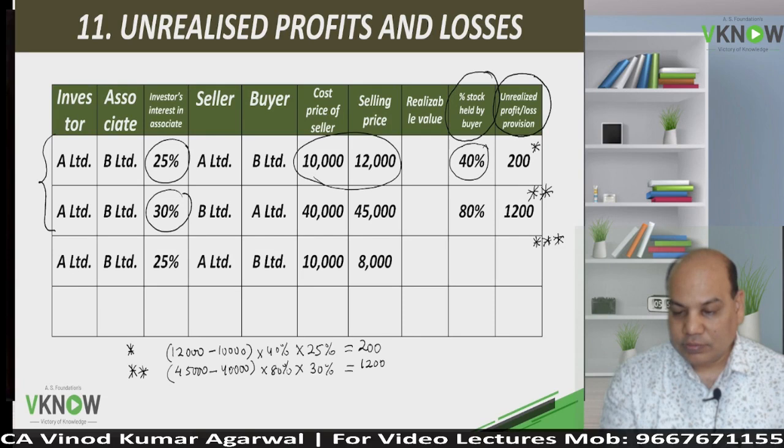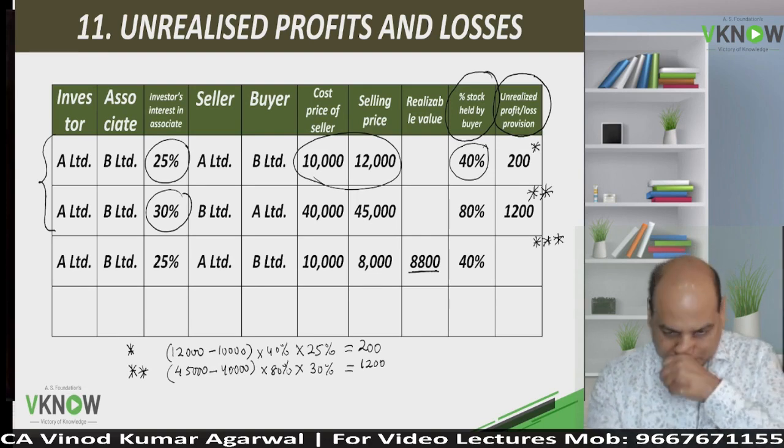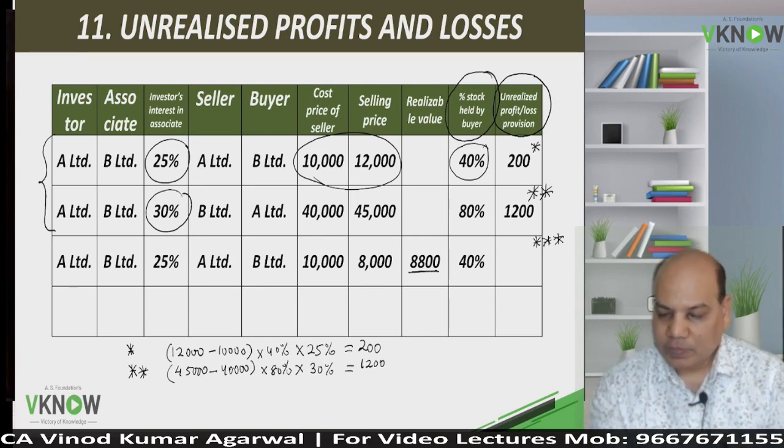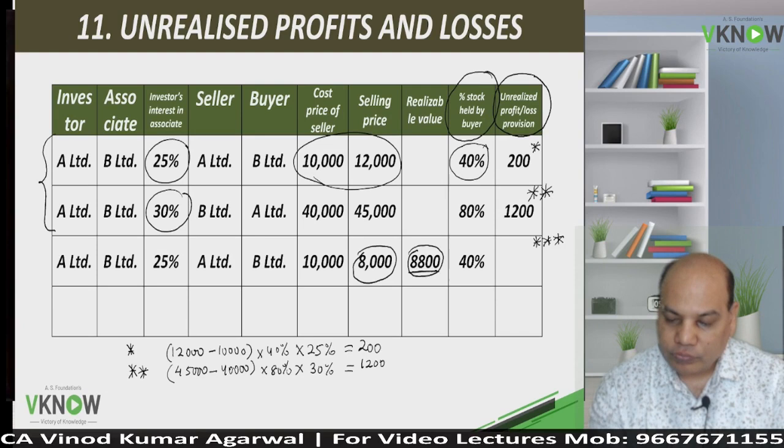Cost is 10,000, sold for 8,000. So there is a loss. And what is the realizable value? 8800. Percentage stock held 40%. Market price is 8800, but you have sold for 8000.